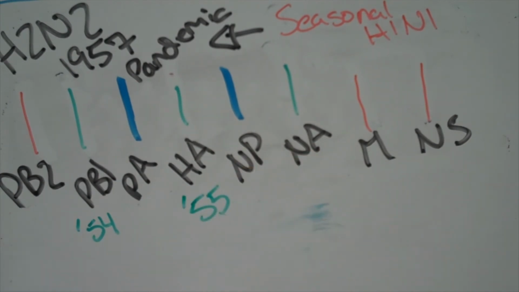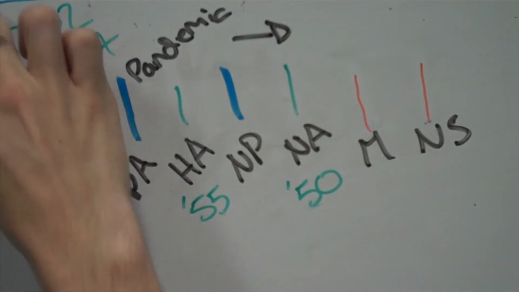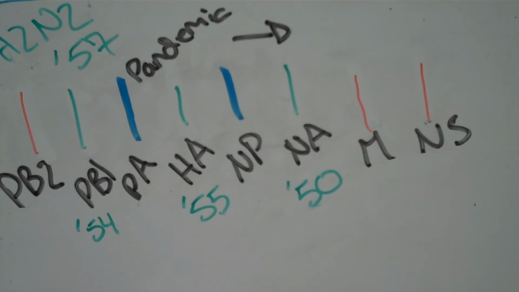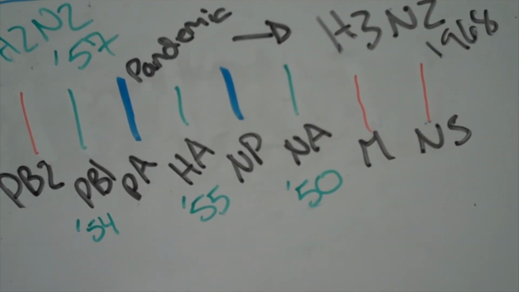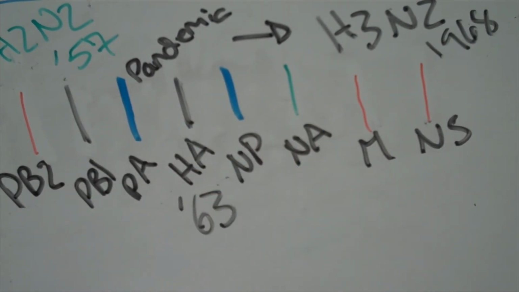The introduction of new HA and NA genes may have led to this pandemic, as these glycoproteins are involved in the attachment of the virus to host cells, as previously discussed. Only a decade later, the H3N2 virus was made up of 6 out of 8 of the genes from the H2N2 strain, with the introduction of new HA and PB1 genes in approximately 1963 and 1967 respectively.